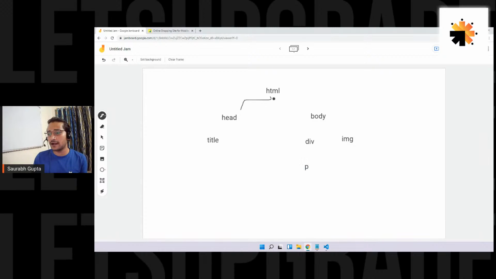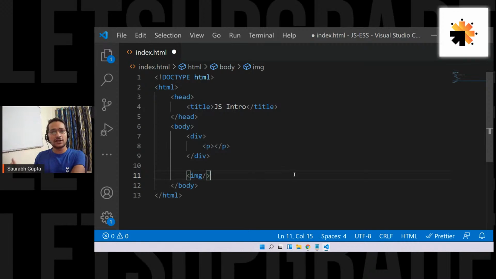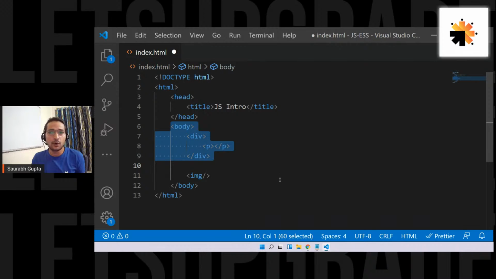So inside HTML you have head and body. Inside head you have title. Inside body you have a div and an image, and inside div you have a p. That is how my tree structure looks if I read this code. Simple. Inside HTML you have head and body, both are siblings. Head has a child called title. Body has two children, div and image. And inside div there is one more child, which is a p tag.